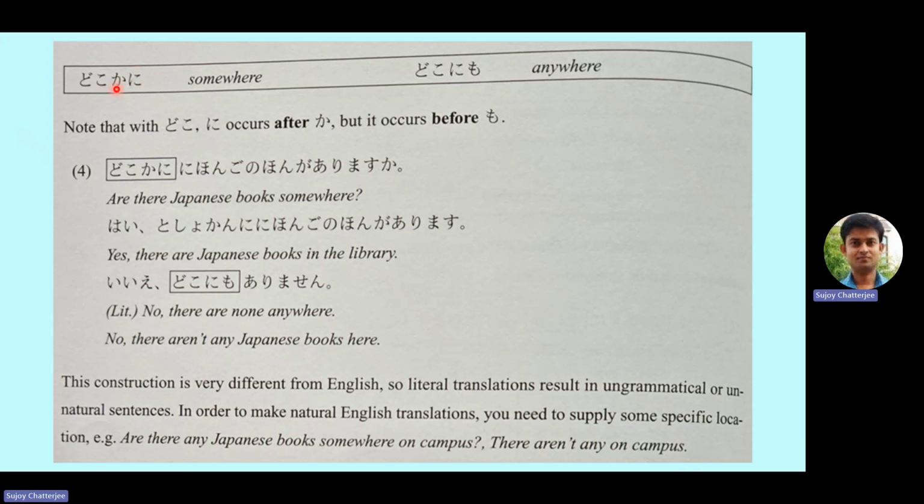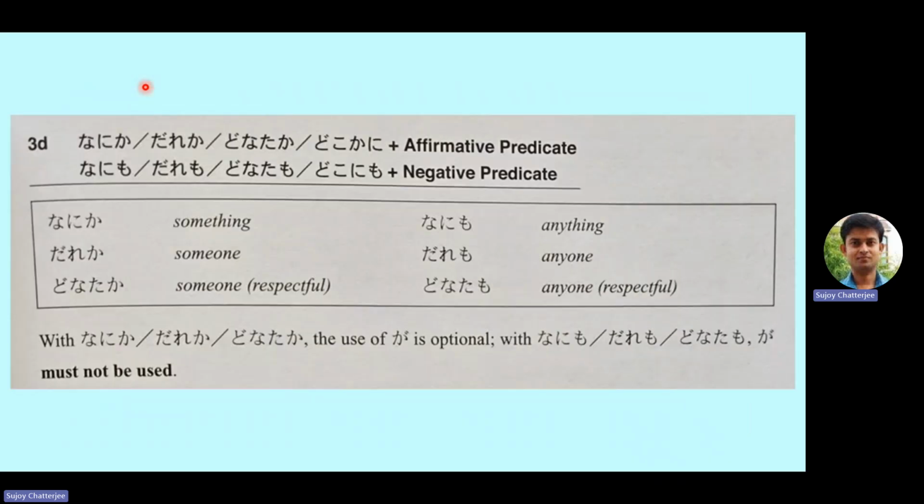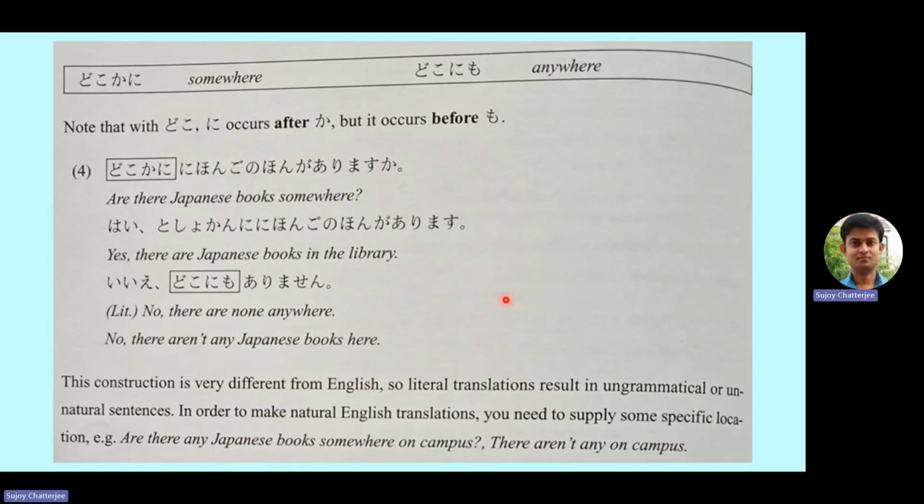Here it comes after ka, doko ka ni, but here it is doko nimo. It's not doko mo ni. Going by the normal rule, it should have been doko mo ni, but it's not like that. Ni will come before mo: doko nimo. Ni is the location marker in both cases, and that's why this has been kept separate from the previous group. So here you can see nanika, nanimo, dareka, daremo, donataka, donatamo, and then we have dokoka ni and doko nimo.